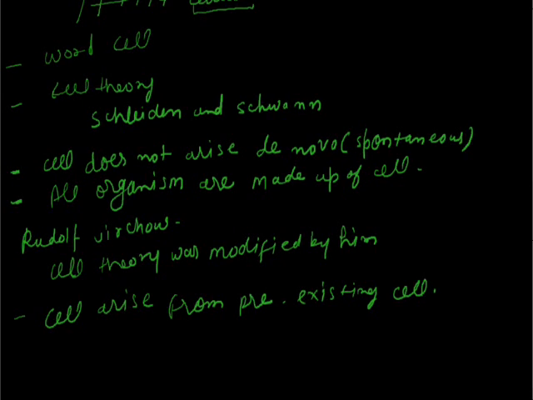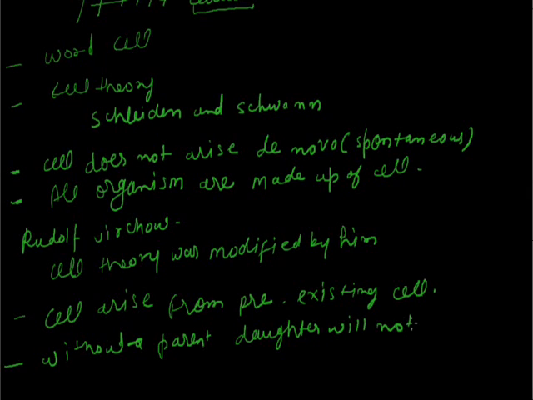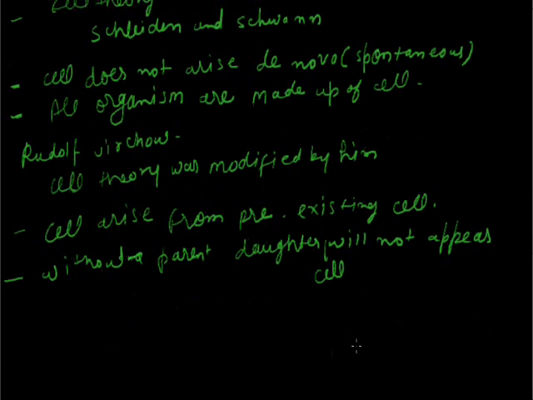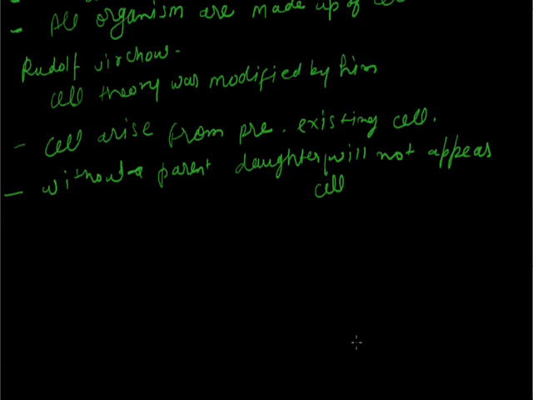An example is that without a parent, a daughter cell will not appear. So for the starting of a cell, someone should have a cell before the new ones.